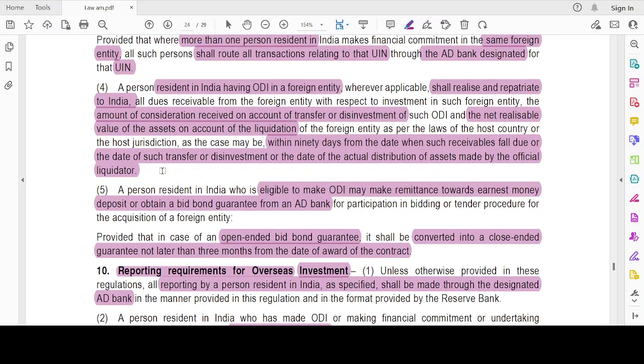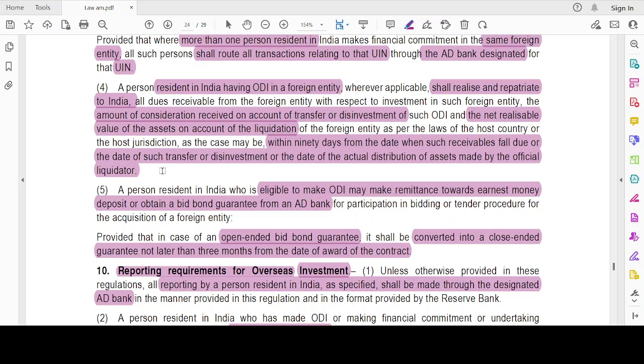Then a person resident in India having an ODI in a foreign entity, wherever applicable, shall realize and repatriate to India all dues receivable from the foreign entity with respect to the investment in such foreign entity, the amount of consideration received on account of transfer or disinvestment, and the net realizable value of the assets on account of liquidation within 90 days from the date when the receivables fall due, or the date of transfer or disinvestment, or the date of actual distribution of assets made by the official liquidator.